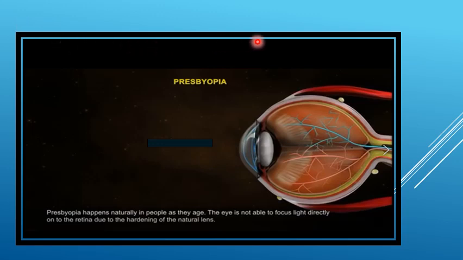How does presbyopia occur? Presbyopia happens naturally in people as they age. The eye is not able to focus light directly onto the retina due to the hardening of the natural lens.